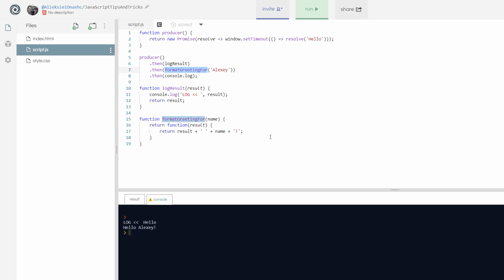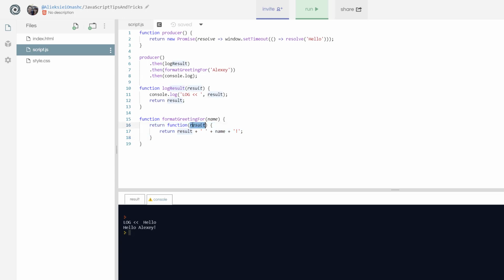Well, how does it work? Here I'm calling the format greeting function, passing in the name. This function returns an anonymous function with closure to this name, and this function will be passed to then.